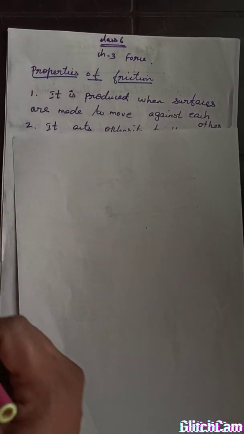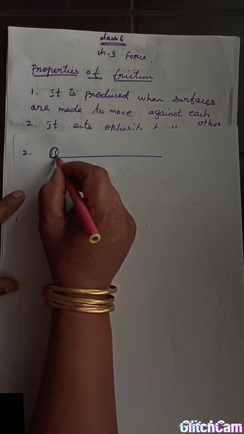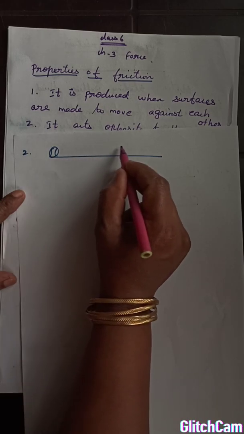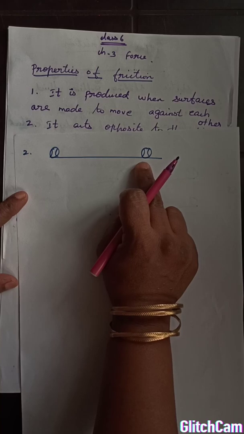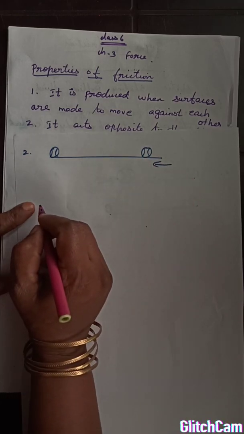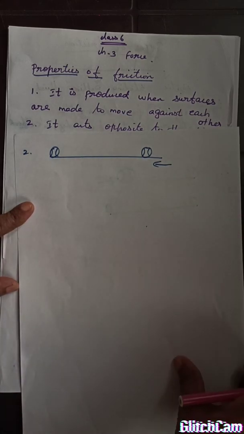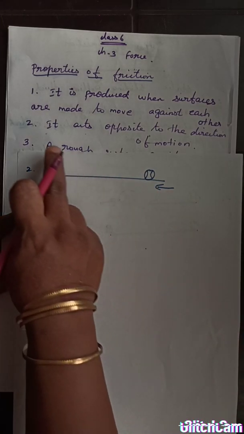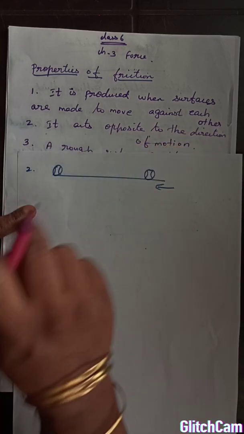And the second property. Okay, this is the ground. If you start rolling a ball on the ground, what will happen? The ball is rolling and after a few minutes it comes to rest. How does it come to rest? That means some other force is acting in the opposite direction. That force is called friction force. From this we know that the friction force direction is opposite to the direction of motion. So the second property: it acts opposite to the direction of motion.